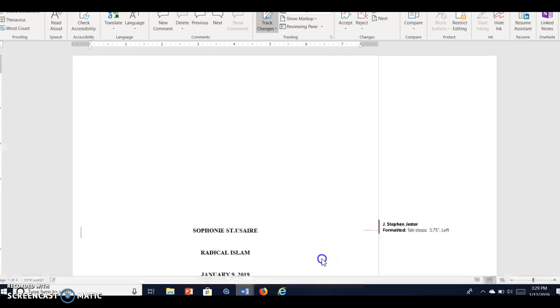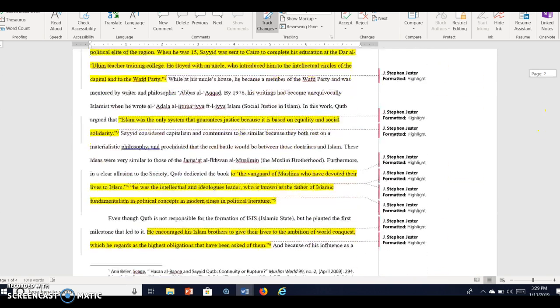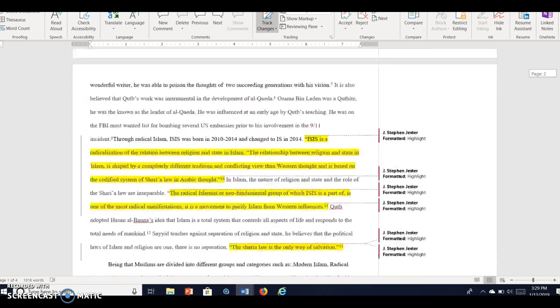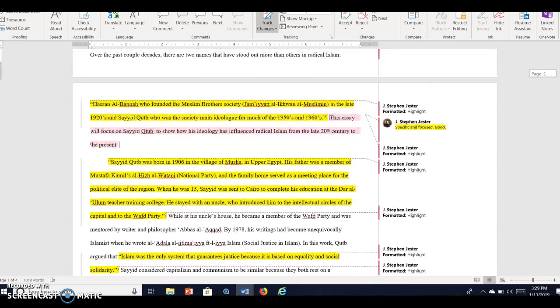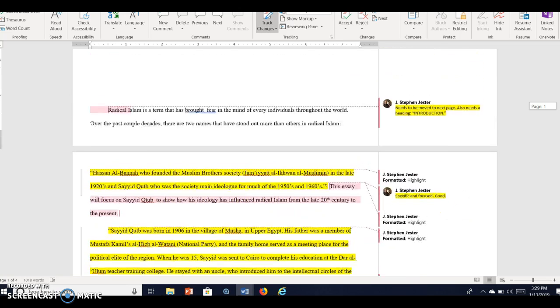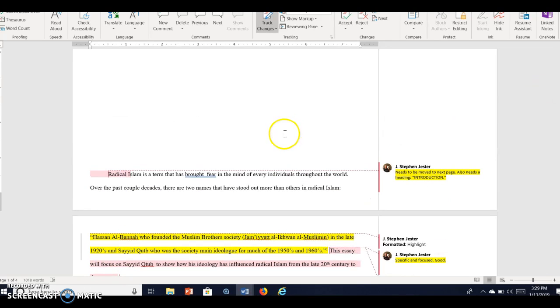If we take a look at your paper, everything in yellow is a quotation. Lopes Write picks up on that, highlights it, and gives back the percentages. Of course, I didn't include the names in quotes, but this is where the problem comes from. First of all, you need to move this paragraph to the second page down here so that it's not on the same page as your title. It also needs a heading, Introduction. So have a heading there, Introduction.